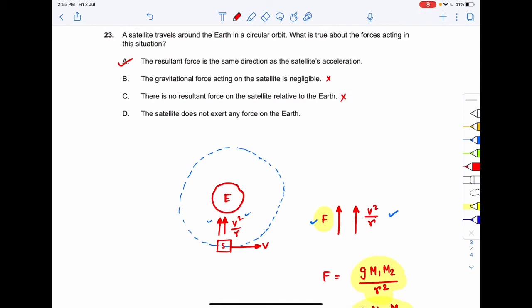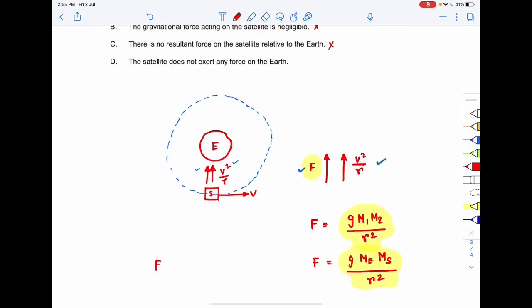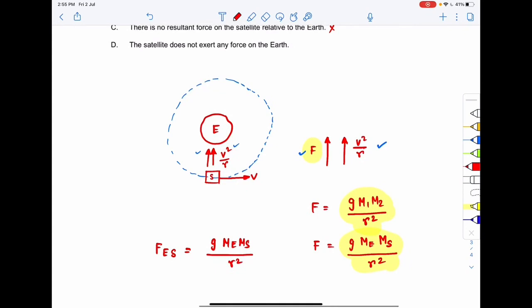Proceeding to the next option, the satellite does not exert any force on the earth. This is also incorrect. Why? The force applied by the earth to the satellite is equal to G me ms by r square. The same gravitational force will be provided by the satellite to the earth, which will be equal to the same G me ms by r square, right?